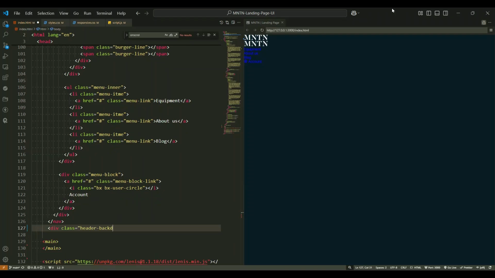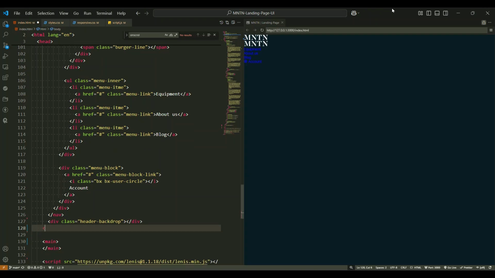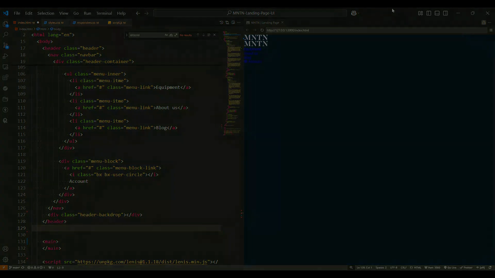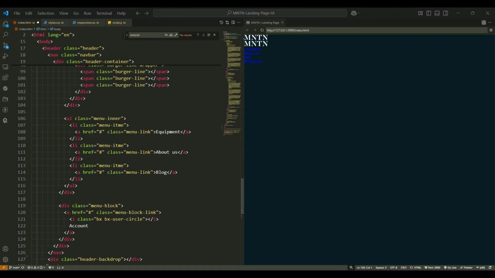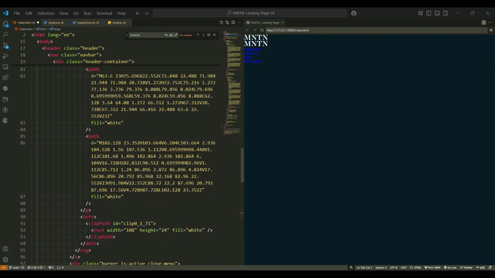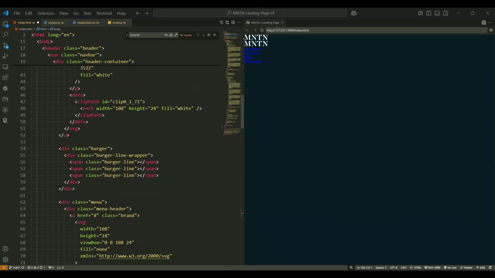Lastly, we come to a div tag with the class header backdrop. This div tag is used for background effects, such as dimming the background when the menu is open or providing a visual backdrop for the header section. And that's a wrap. You've now learned how each tag and class plays a role in structuring and styling the navigation bar. I hope this breakdown helps you in your web development projects.